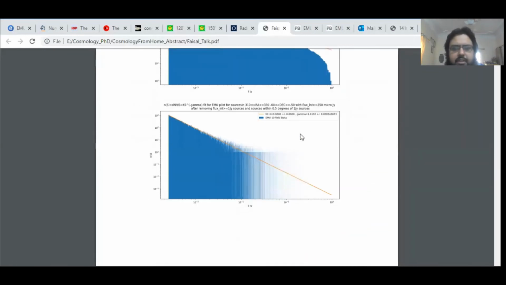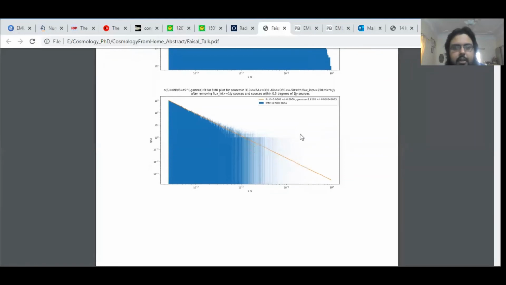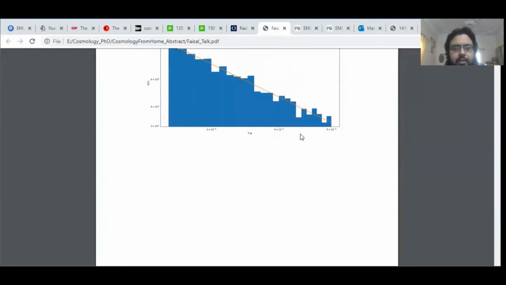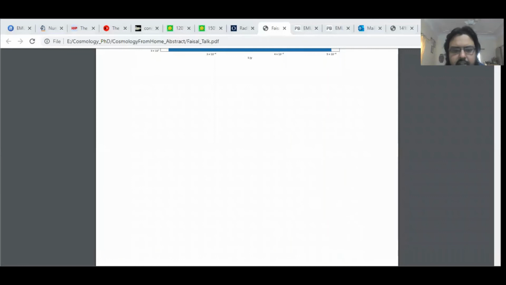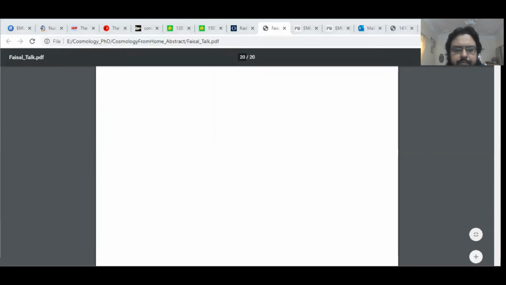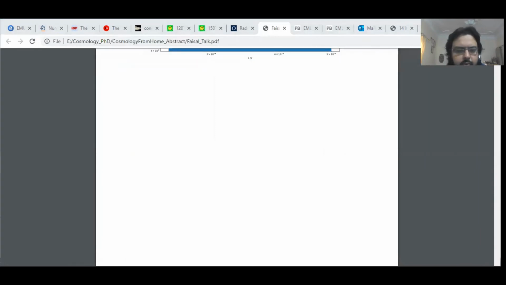Maybe we still need to do more work. Maybe the flux distribution. EMU's high resolution ensured that we don't have that much effect from individual bright sources on a very large number of sources surrounding them. So that may be the cause. But still, this is something interesting to see. And then we have certain issues related to flux distribution.